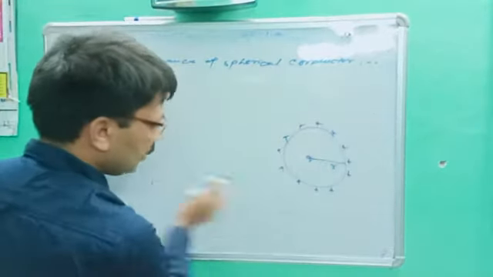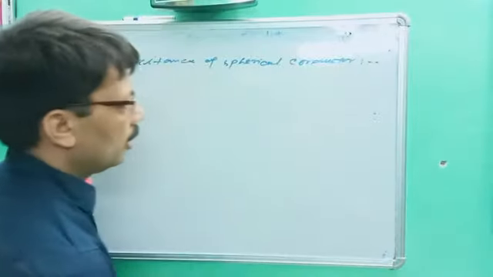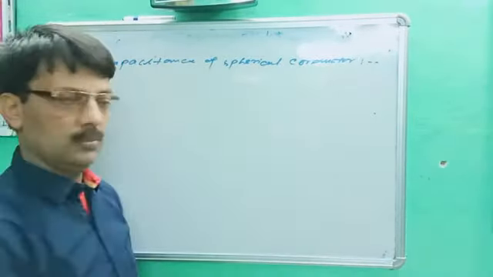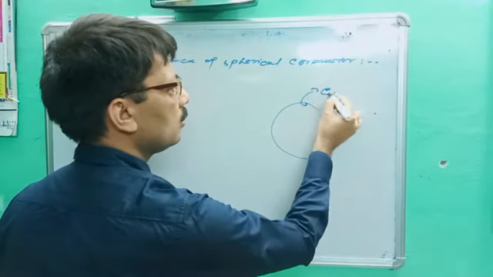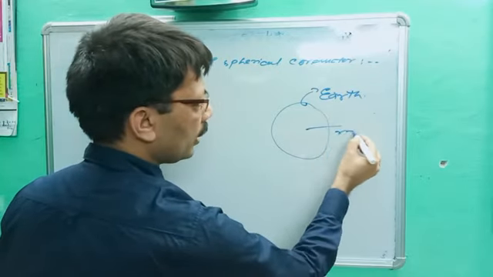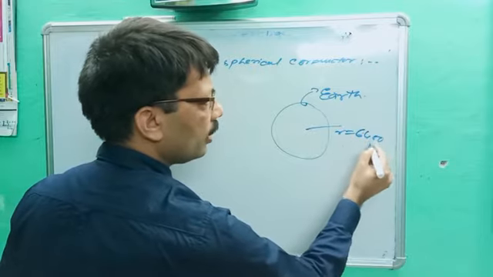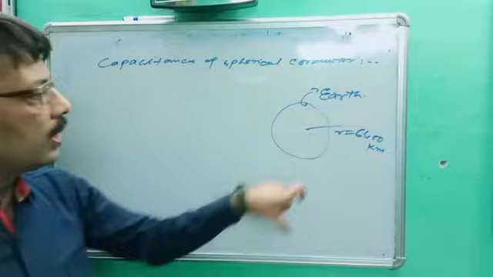Now a numerical is there. This numerical is asked many times in different exams, and the question is: find out the capacity of earth, which has radius R equal to 6400 kilometer. You better know that is the radius of earth, and I ask you to find out its capacity.